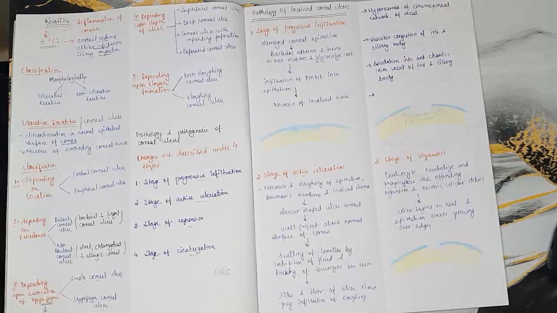Now there are some points which are very important for the stages of active ulceration. So what will be there? Hyperemia of circumcorneal network of vessels. So what does this cause?